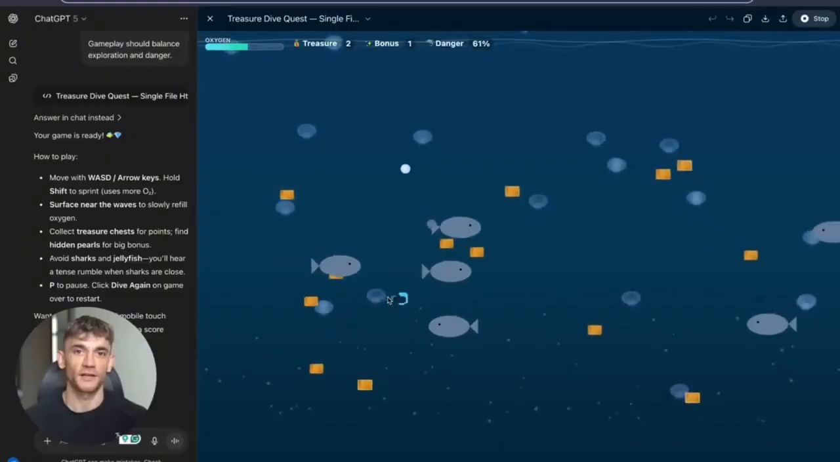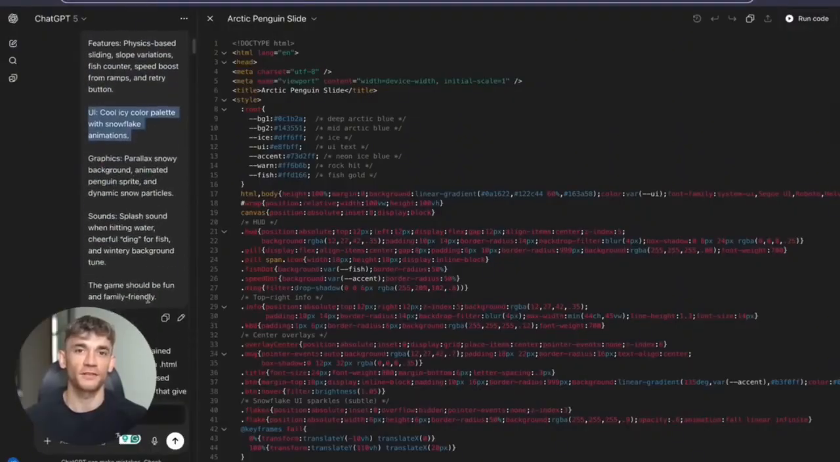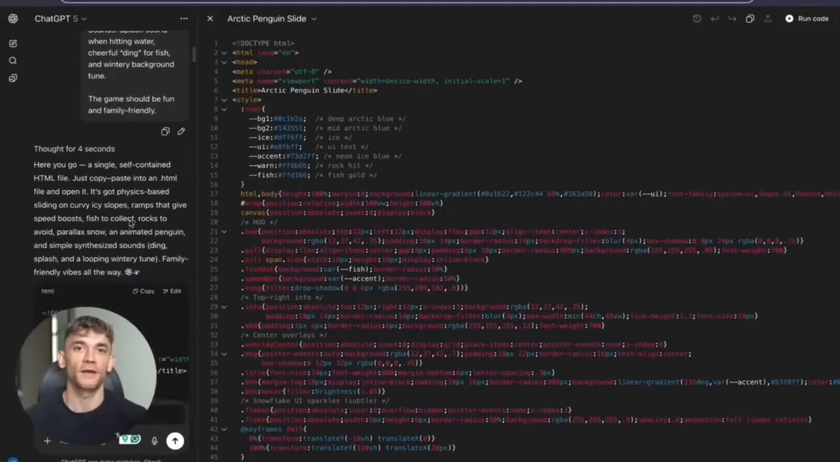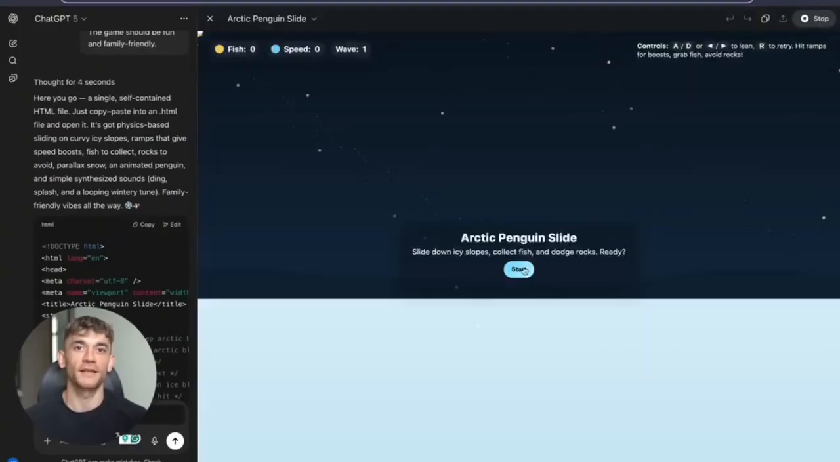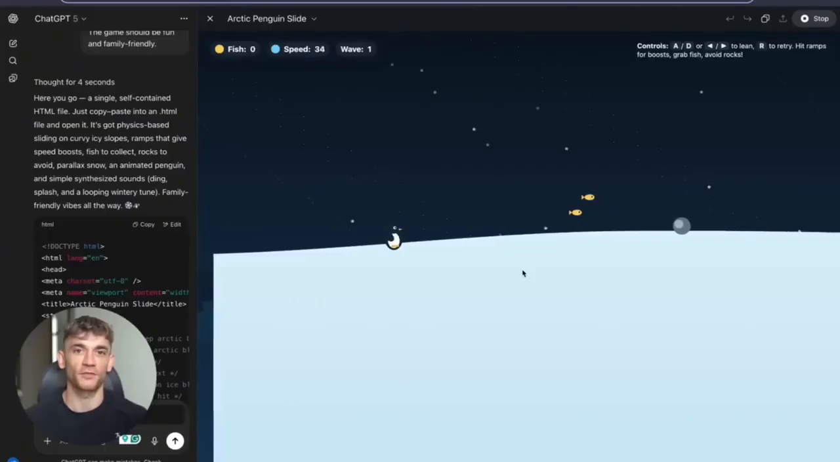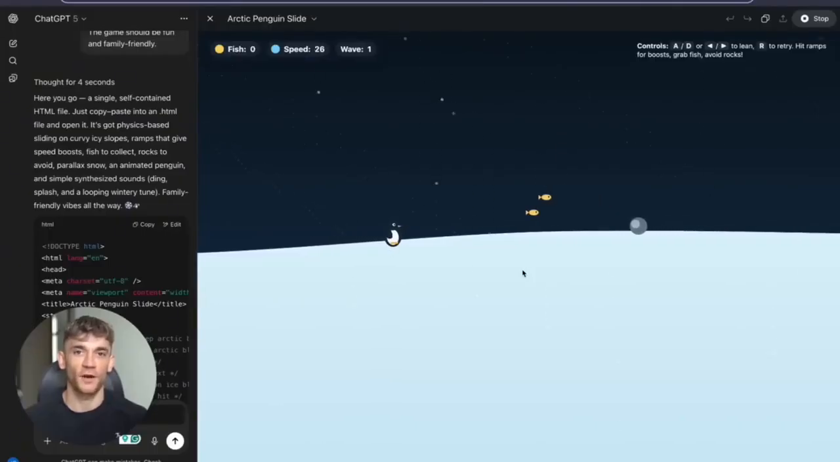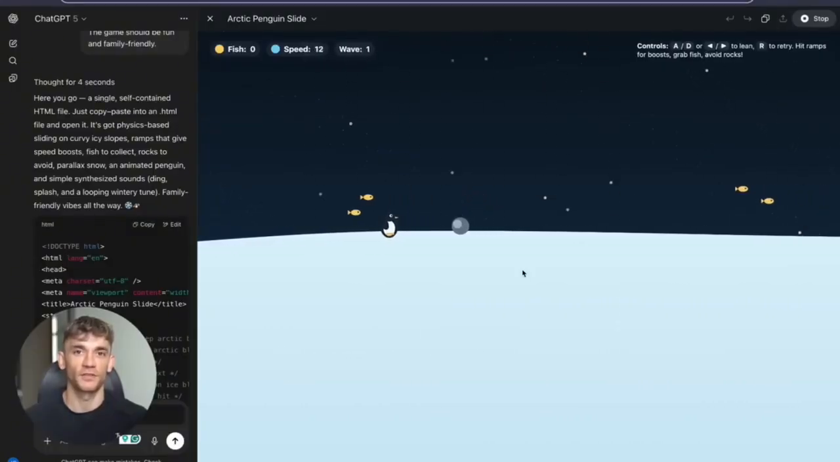I needed to push this harder. Test 2, an Arctic penguin slide. I asked for physics-based sliding, slope variations, fish counters, speed boosts from ramps, snowy backgrounds, animated penguin sprites, snow particles. Guess what? It delivered. The penguin slid down slopes. The physics felt real, the graphics looked great, snow particles everywhere. Now, I'll be honest, I couldn't figure out exactly how to make the penguin jump and collect the fish at first. But here's the thing, it still built a complete working game.